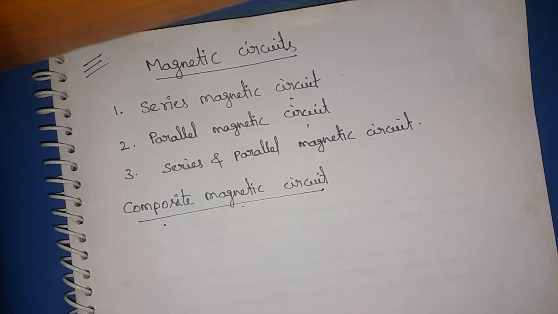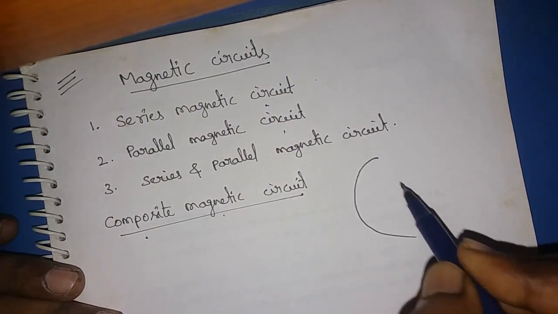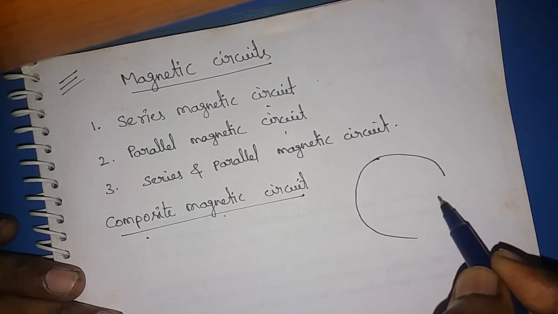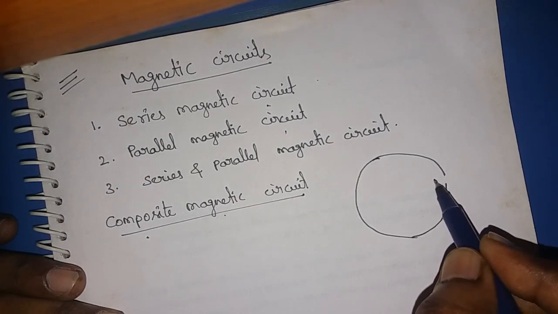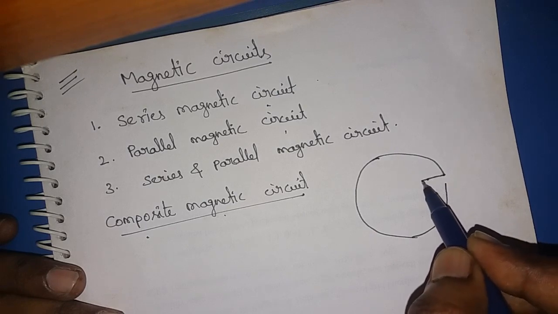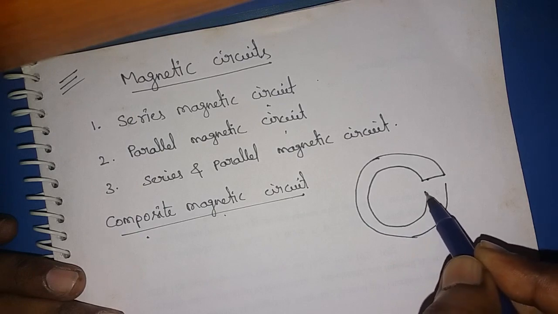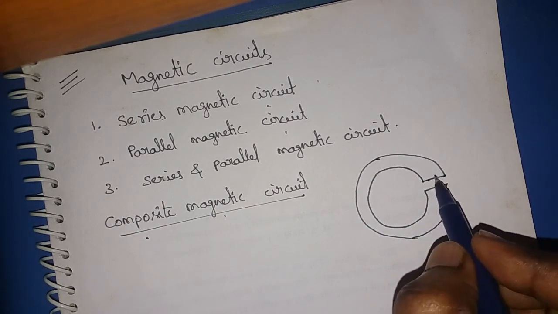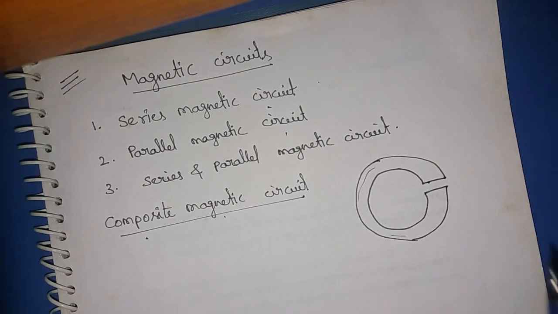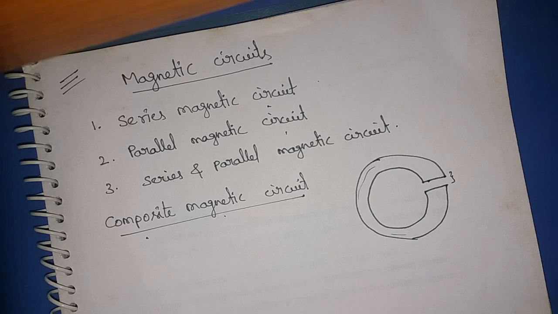For example, I have one iron ring. In this iron ring you can observe the entire ring is iron, but here we have some damage, or the iron ring is cut for some distance.